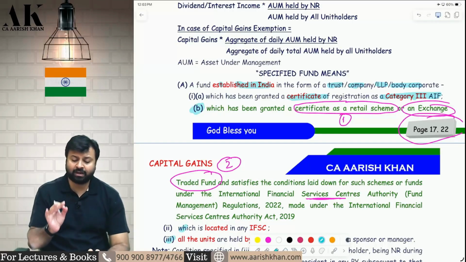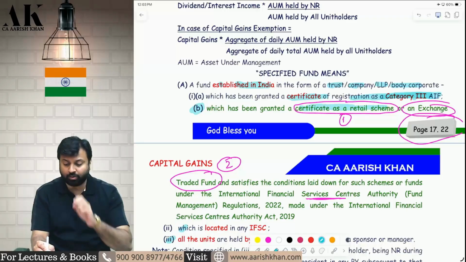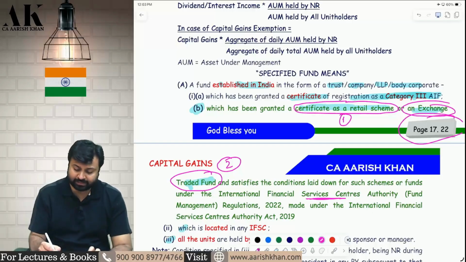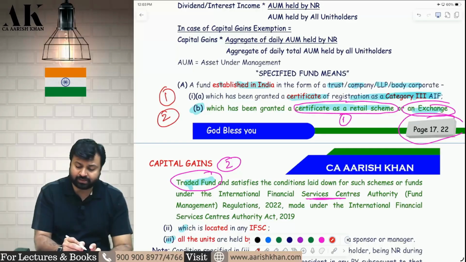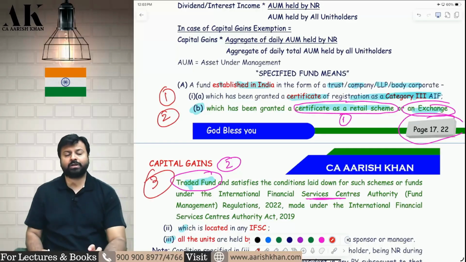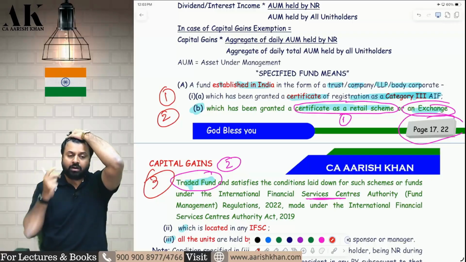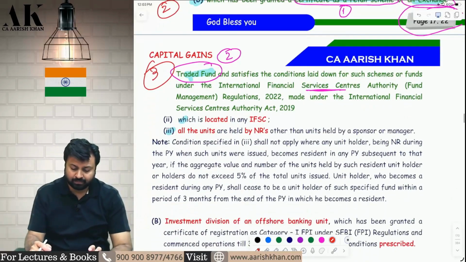So specified fund now includes a certificate holder of category 3 AIF also. A specified fund now includes a person holding a certificate of retail scheme or an exchange traded fund also. So there are 3 people in all, you can say. One is a person who has a certificate of AIF. Second, a person who has a certificate of retail scheme. Third, a person who has a certificate of ETF, exchange traded fund. All of them are considered to be what? All of them are considered to be specified fund only in the eyes of the law.